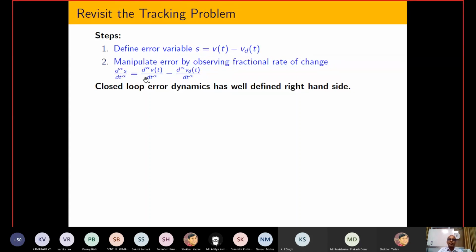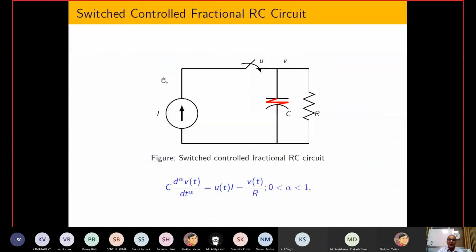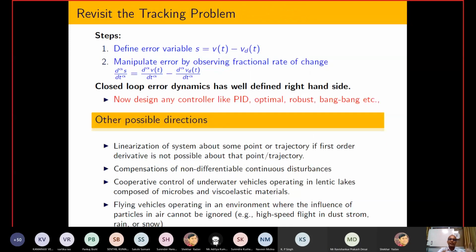You can take the fractional derivative, and after that you can put d power alpha Vt by dt power alpha. And again, by whatever I have taught in the previous class, using on-off control, if S is positive, then we just have to make sure that d power alpha S by dt power alpha is negative, and vice versa. Like that, it is possible to show that S equal to 0.